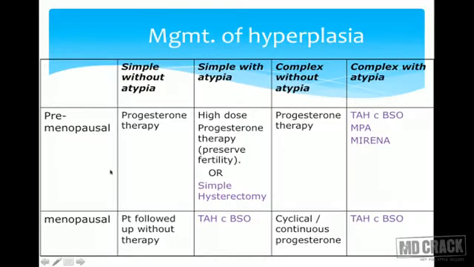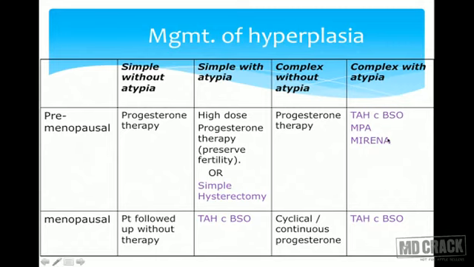In a young patient without atypia, we can just go for progesterone therapy, which nullifies the estrogenic effect and treats the condition. But if there is atypia present, then there are higher chances of converting into CA, so you can go for simple hysterectomy. But if she wants to preserve fertility and menstrual function, then you can go for high doses of progesterone. In complex without atypia, you can go for progesterone doses. But if there is atypia present, then you should be going for TH with BSO.